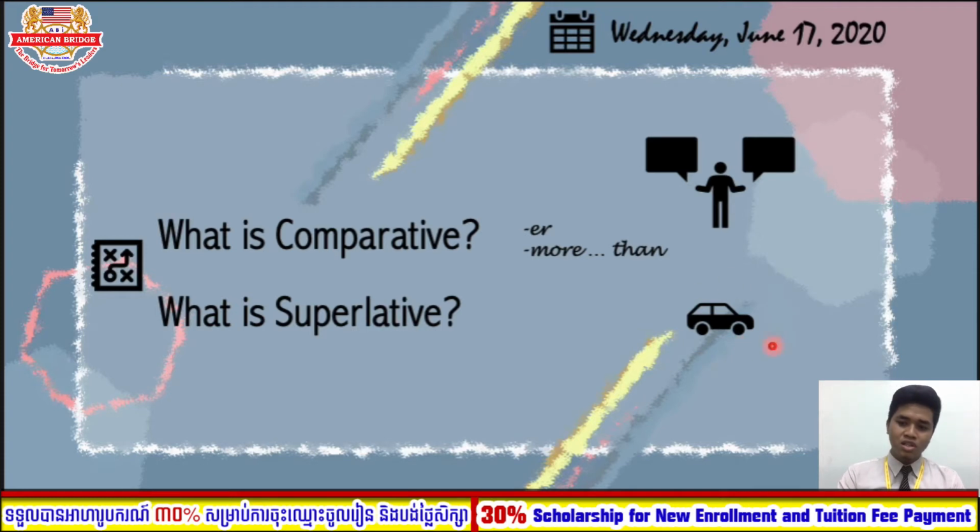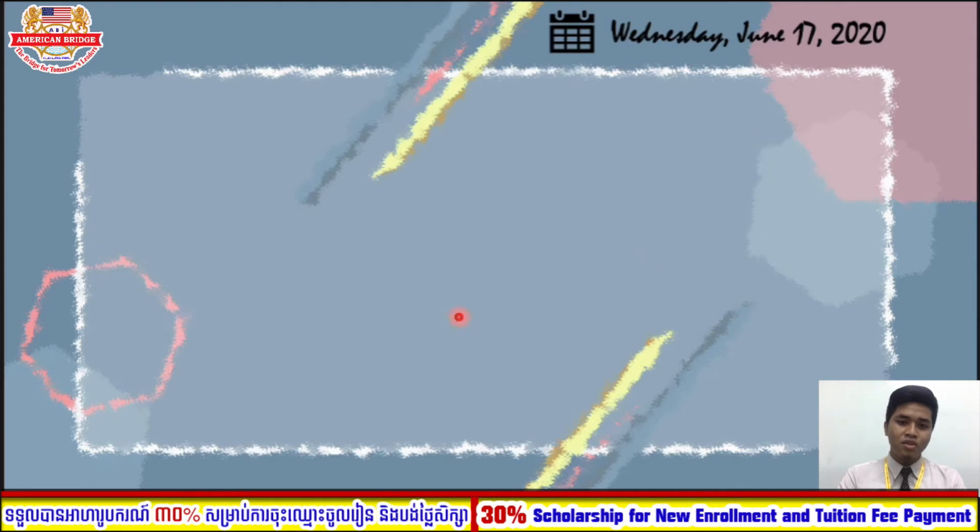So there are 20 cars, and which car is the fastest? So here we use EST with the adjective, not to compare, but to talk about something that is best. Or you can use the word most. Okay? Alright, so we use ER or "more than" in comparative form, and we use EST and most in superlative form.